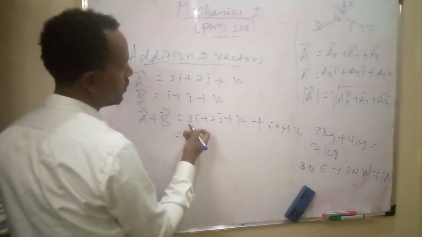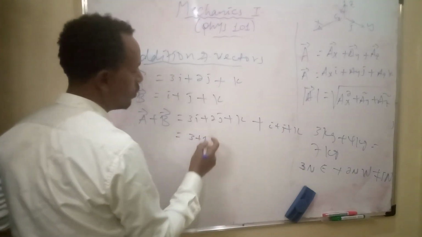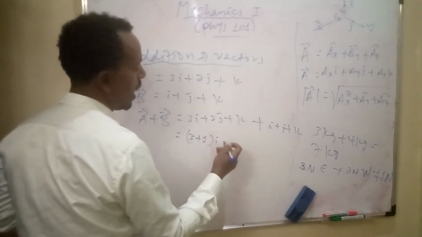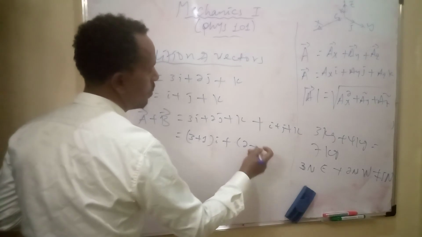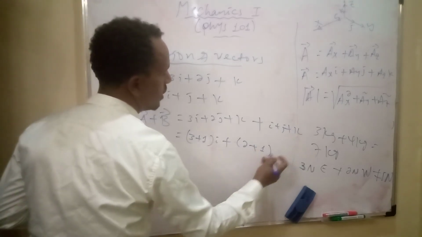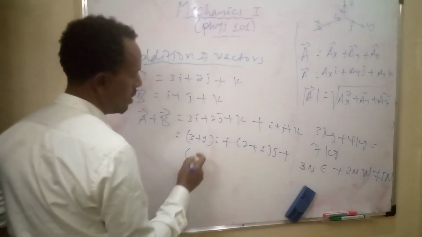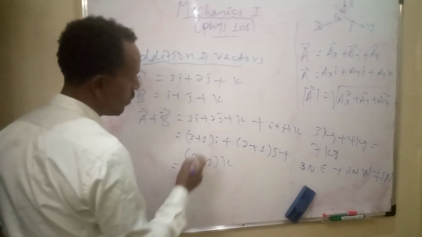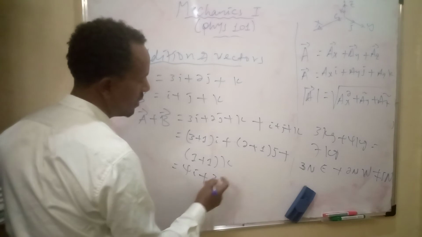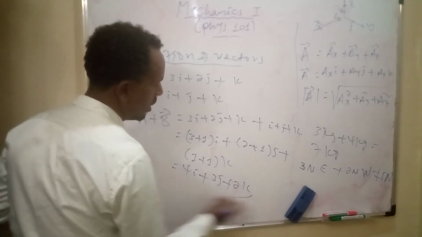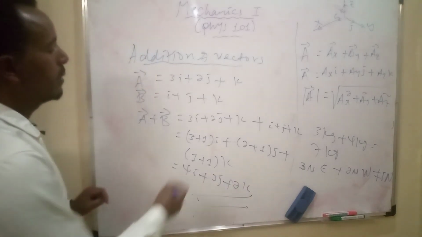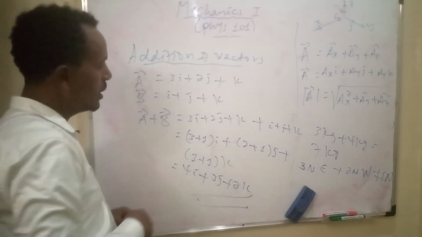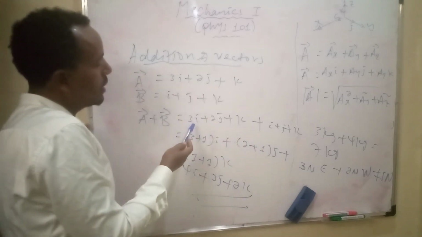So this is equal to 3 plus 1, the coefficient of i, times i, plus 2 plus 1 times j, plus 1 plus 1 times k. This is equal to 4 in the i, 3 in j, and 2 in k. In addition of vectors, direction is taken into consideration.